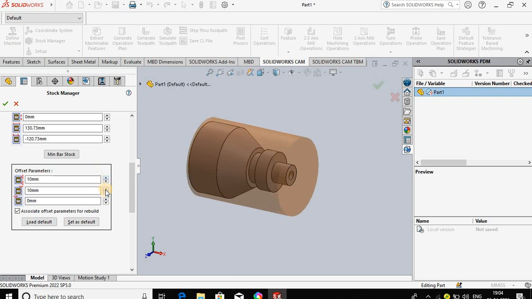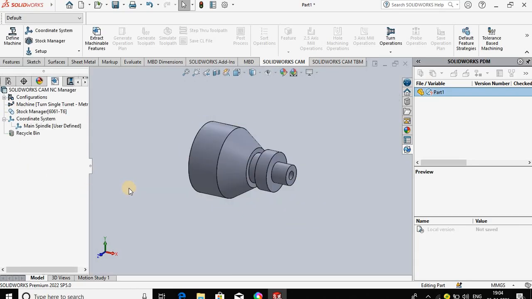You can add 10 mm for all the sides. Then press OK. Okay, you can add the 5 mm maximum material. Then turn setup.